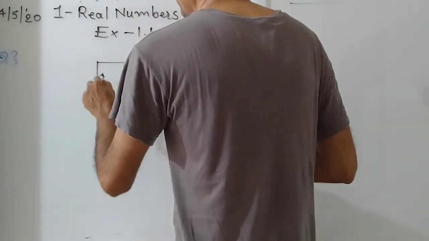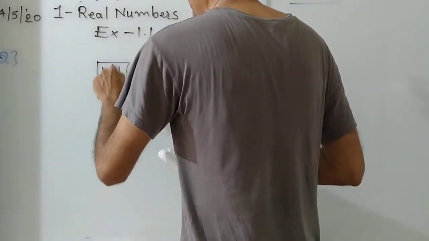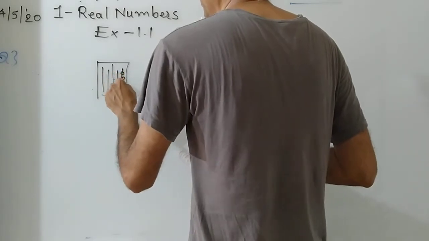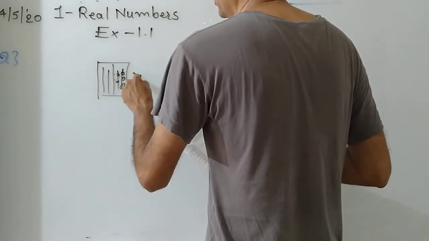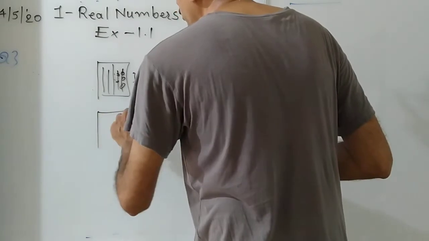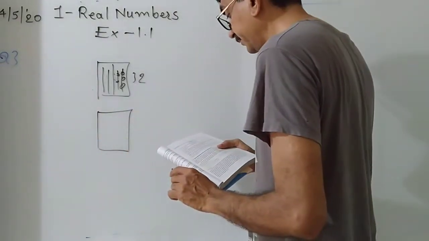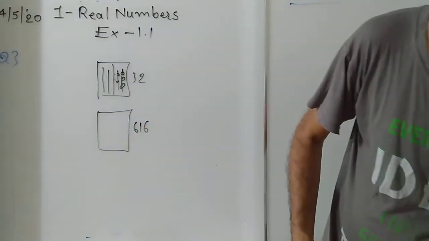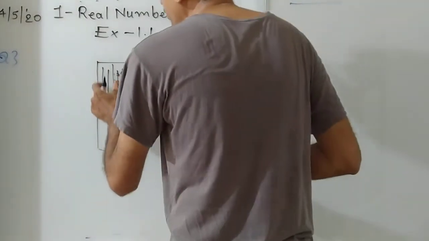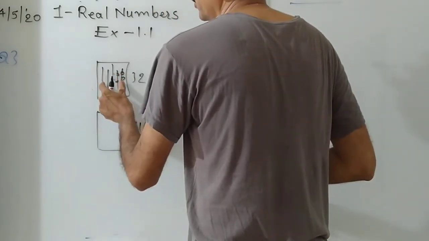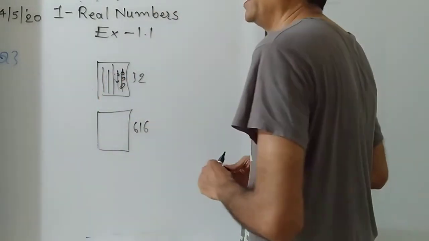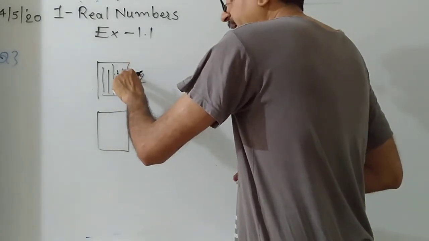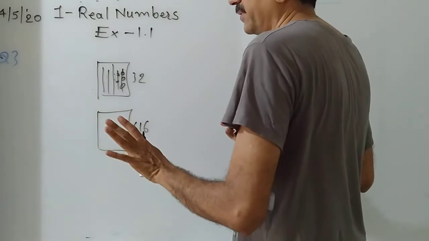Look here. First there are 32 people. Here are such columns, meaning they are moving in rows. Here are army men, how many in total? 32. Now we have to arrange 616 such that the number of columns in the first group and the second group remain the same. The number of army men in each column may be different.